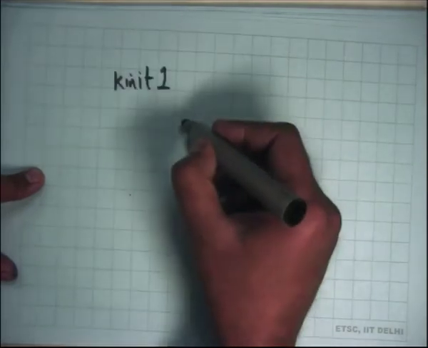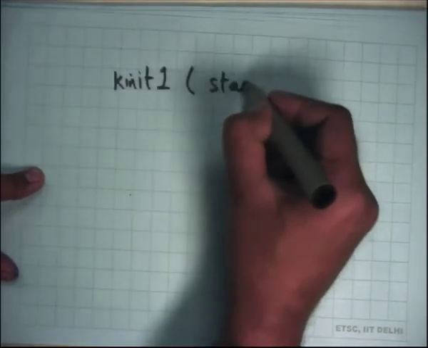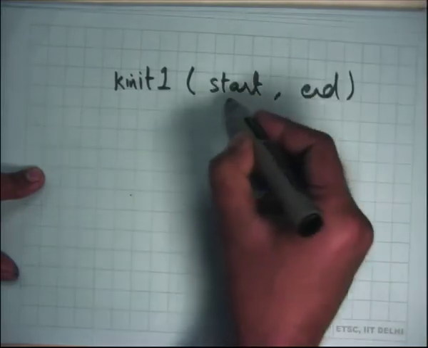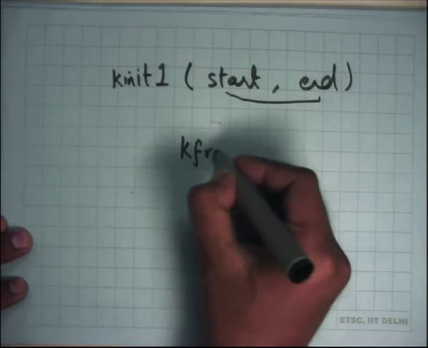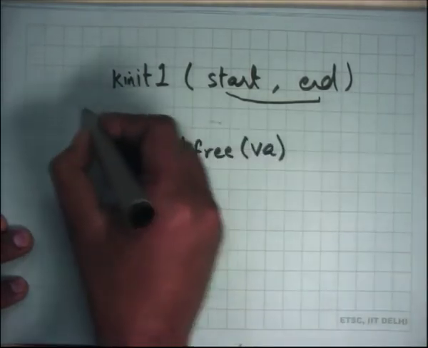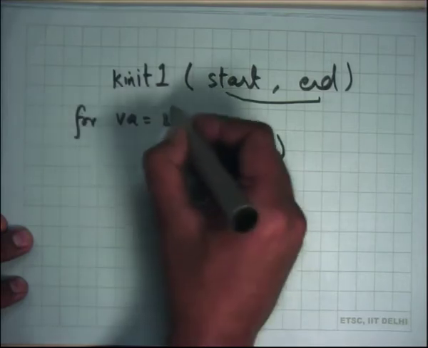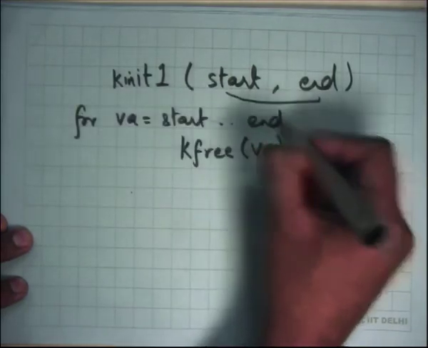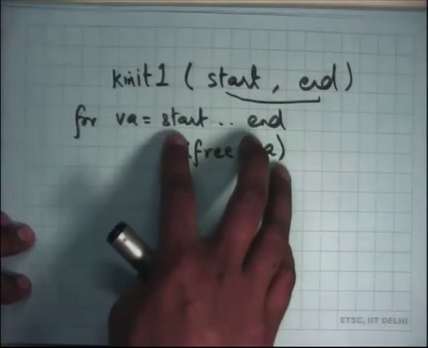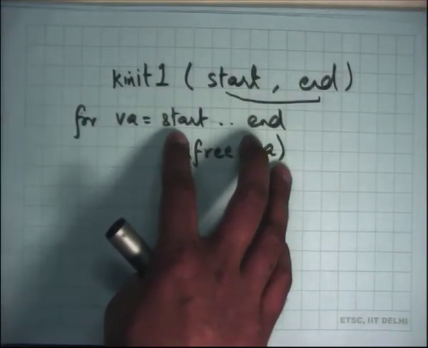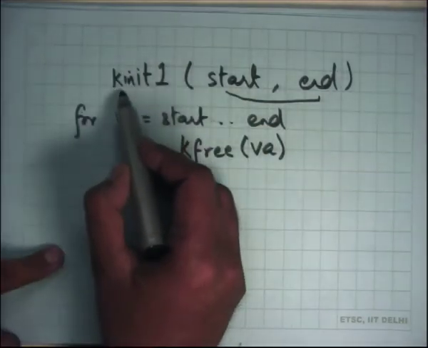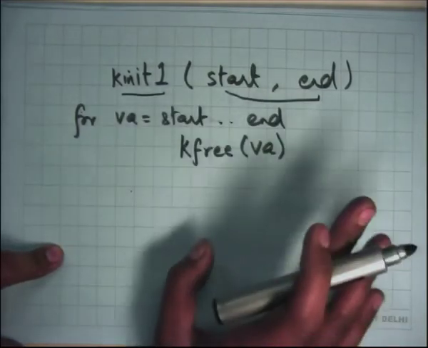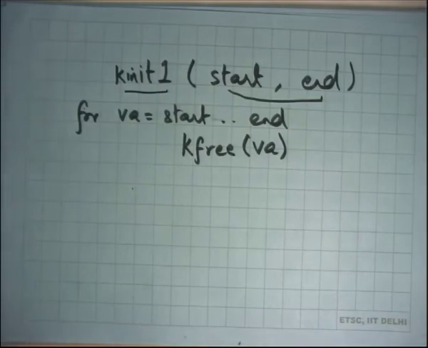So basically the function kinit1 simply takes a start and an end address and iterates over this address range, and each page that it sees in that range it adds to the free list using kfree. So it just says kfree(va) for va from start to end, right. Of course I'm simplifying some things here, start and end need to be page aligned addresses and all that. So if you look at the implementation of kinit1, you're going to roughly find something like this.